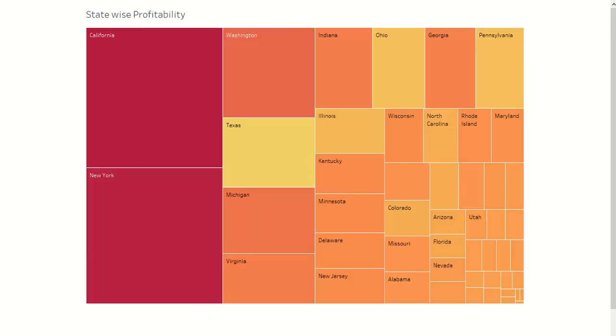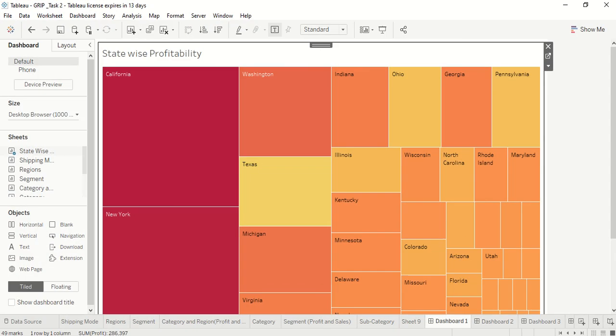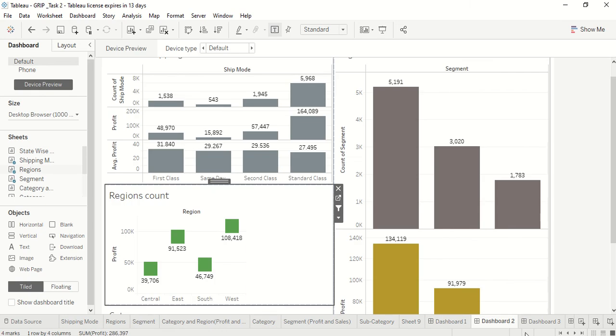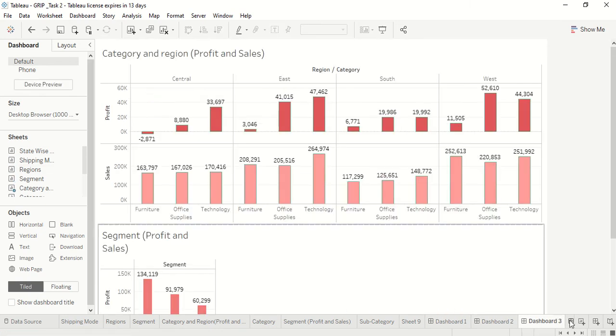These are the dashboards which I have done. This is dashboard 2, this is dashboard 3, and this is dashboard 4.